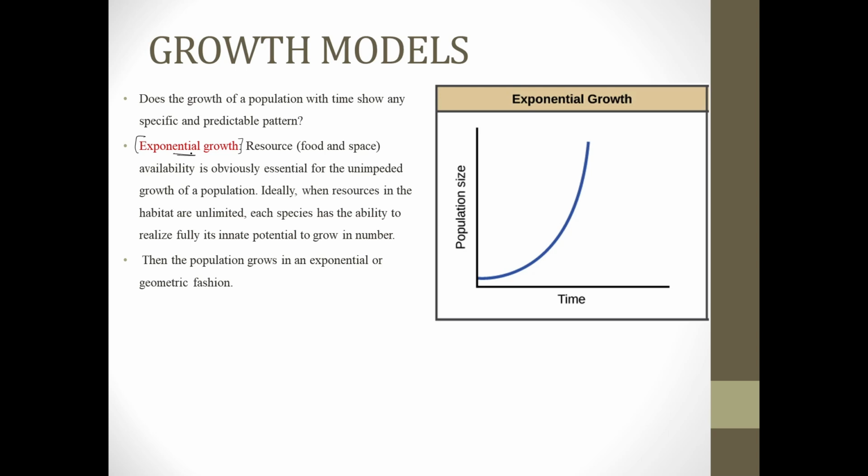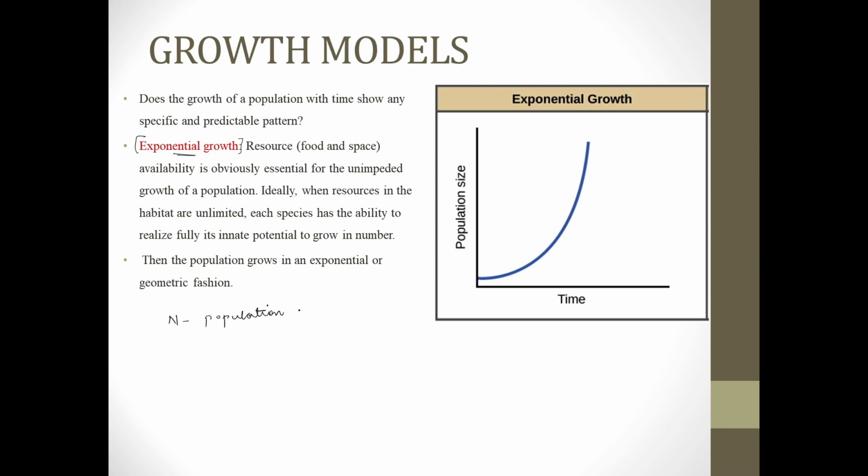So in such a case, when the resources are in unlimited quantity, the type of growth we will experience is the exponential or geometric function.